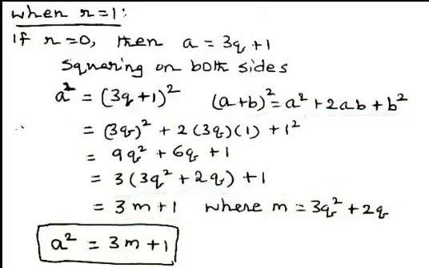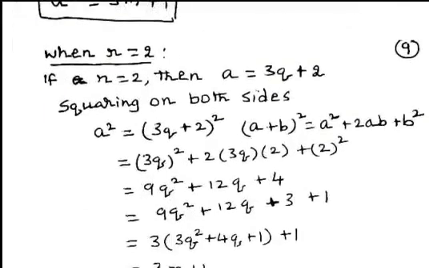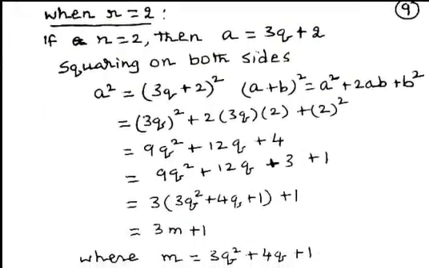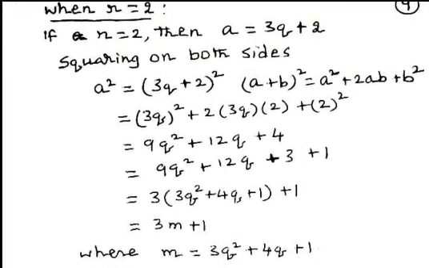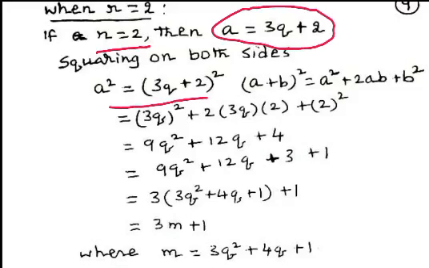Now we consider the case when the remainder is equal to 2. When the remainder is equal to 2, a equals 3q plus 2. Now squaring on both sides, a square equals (3q plus 2) whole square. Now using the formula (a plus b) whole square equals a square plus 2ab plus b square, we get 9q square plus 12q plus 4.